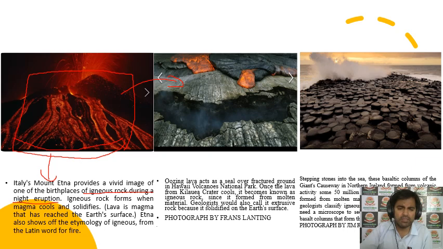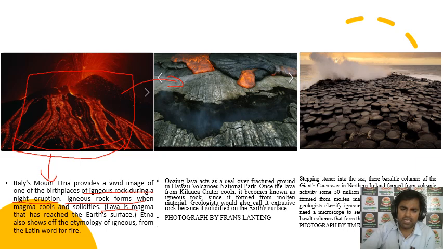This magma, or lava material, is molten magma erupting during the volcanic eruption. When the magma cools and solidifies, after the cooling and crystallization of that magma, the igneous rocks are formed.